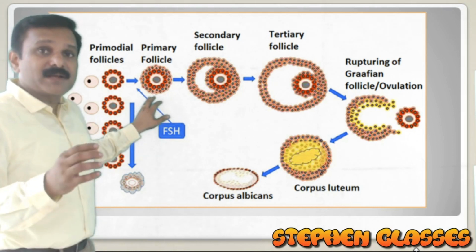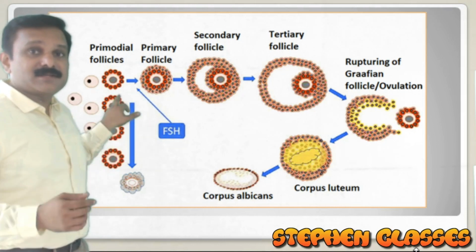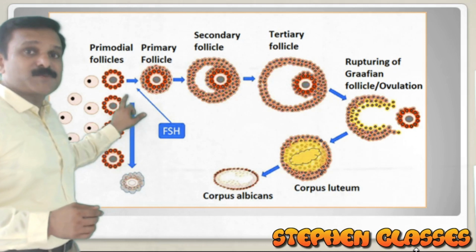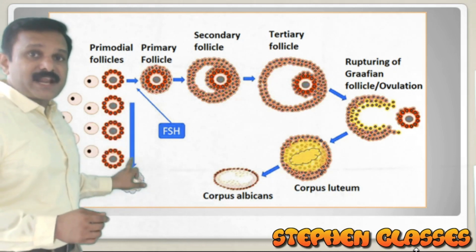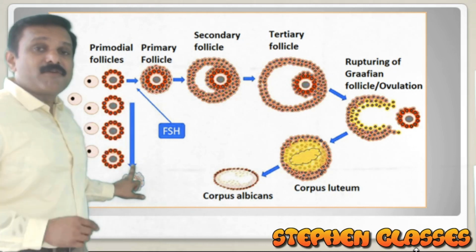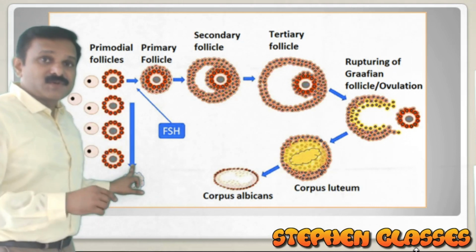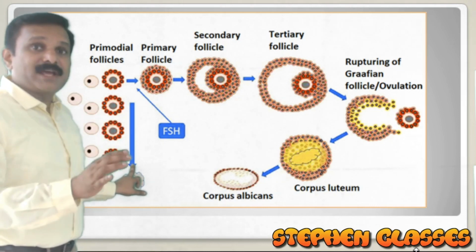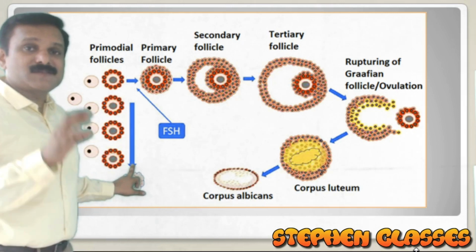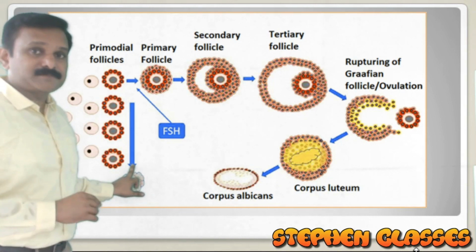But these follicles are getting degenerated. This degeneration of the follicles is known as follicular atresia. So there will be atretic or degenerating follicles within each ovary.